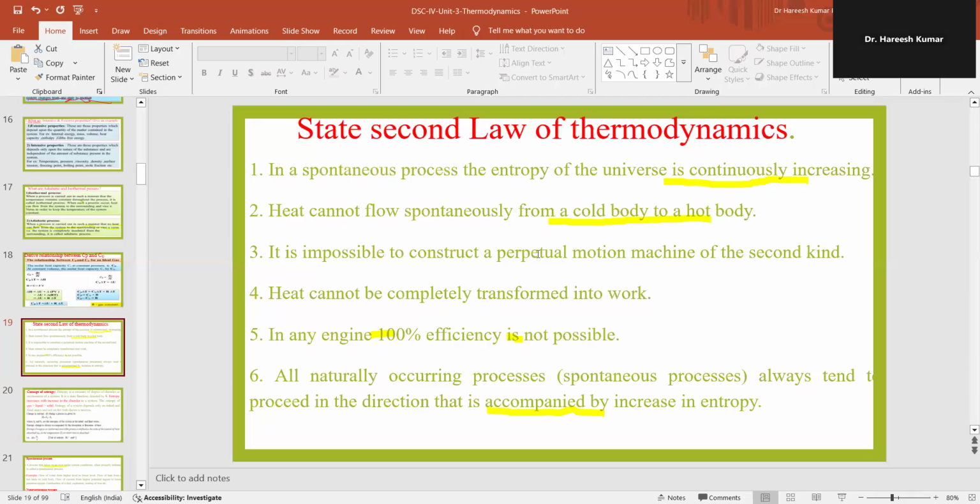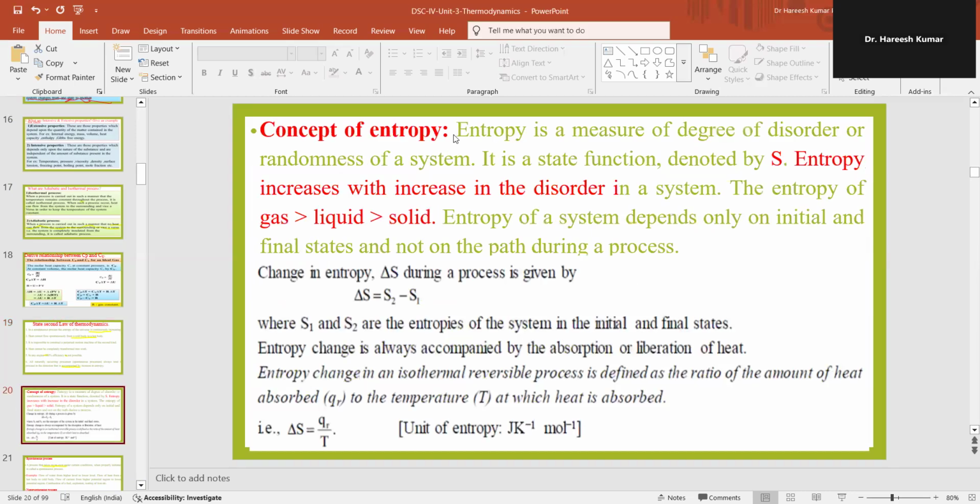Let's look into a few statements of the second law of thermodynamics. In a spontaneous process, the entropy of the universe is continuously increasing. Heat cannot flow spontaneously from a cold body to a hot body. It is impossible to construct a perpetual motion machine of the second kind. Heat cannot be completely transferred into work. In any engine, 100% efficiency is not possible. All naturally occurring processes, meaning spontaneous processes, always tend to proceed in the direction accompanied by an increase in entropy.